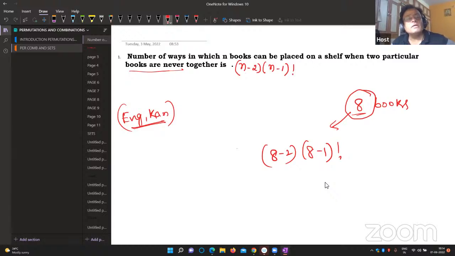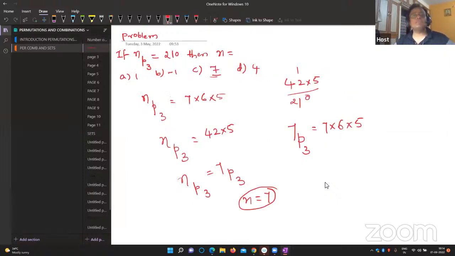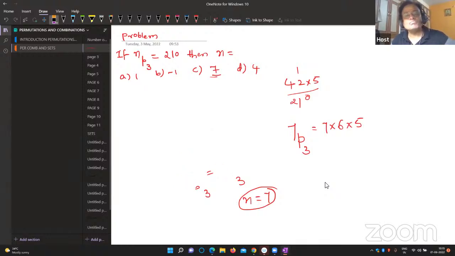Read the statement. If at all you want, you can take a screenshot. Number of ways in which n books can be placed on a shelf when two particular books are never together. The formula is (n minus 2) into (n minus 1) factorial. Okay, that is one concept. Look at this. Here, the problem I've already solved, but once again, I'll solve it for you. Okay, look at it.